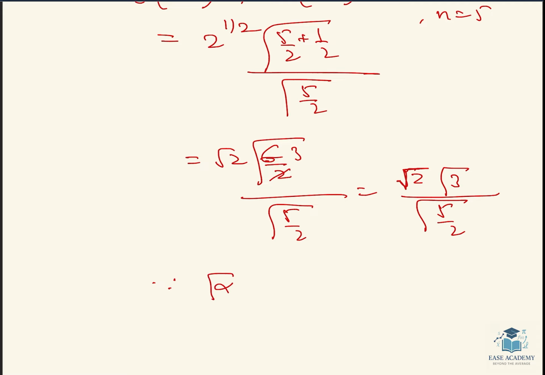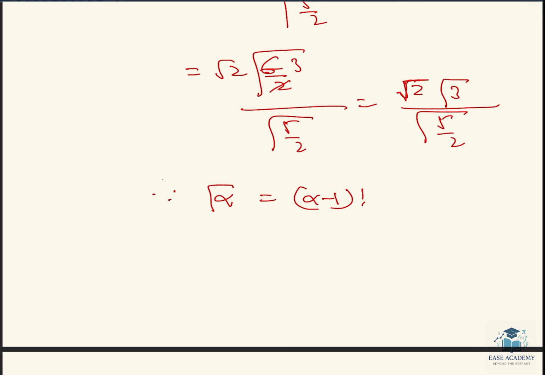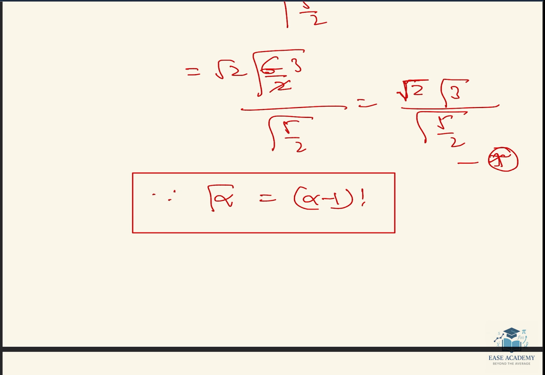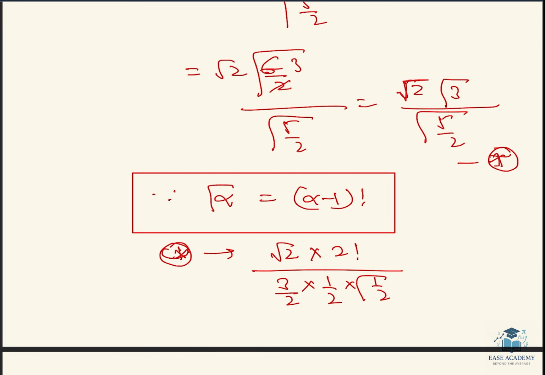Since gamma alpha is equal to (alpha minus 1) factorial, using this, the star will be root 2 into 2 factorial divided by 3 by 2, again 1 by 2, into gamma 1 by 2, and gamma 1 by 2 is nothing but root pi.